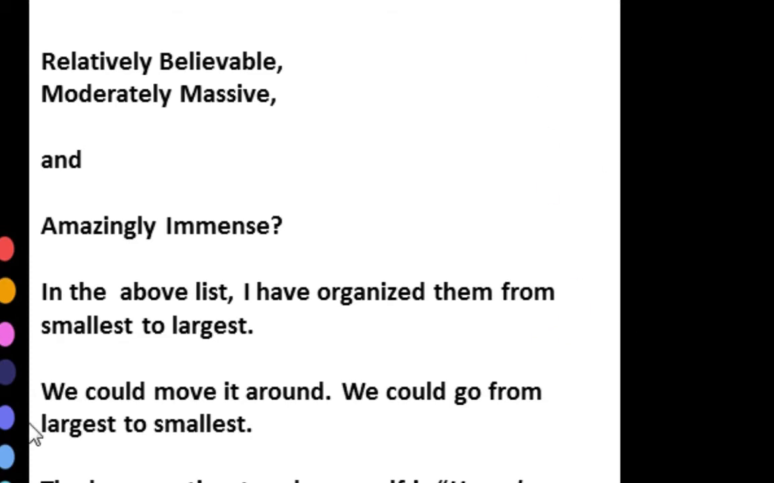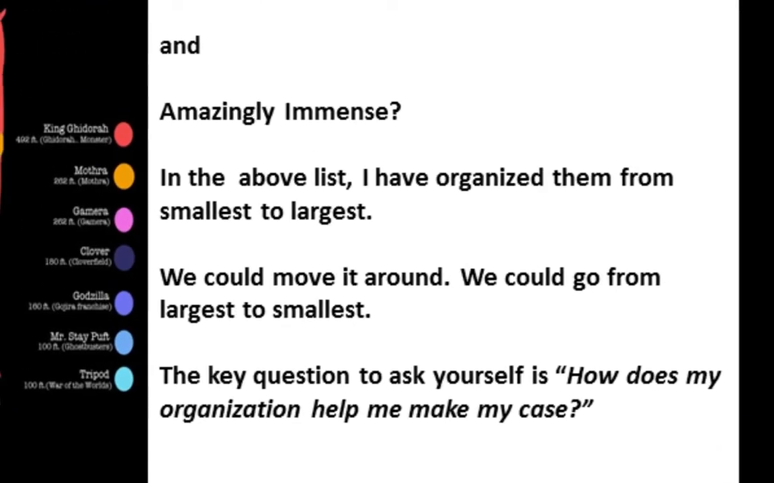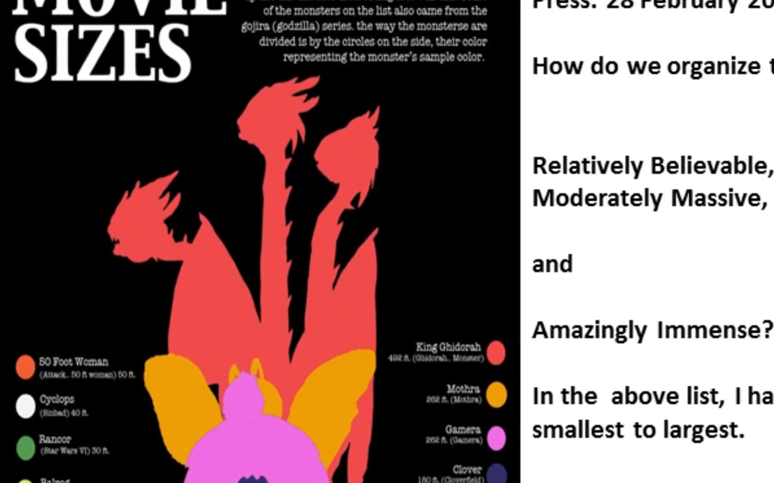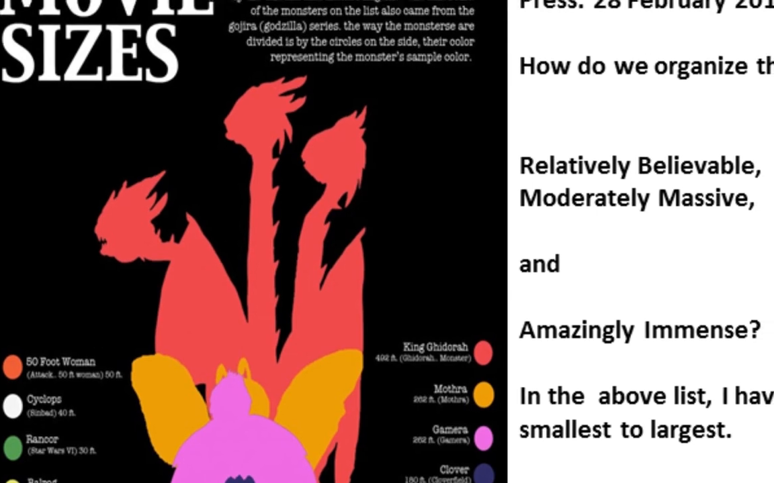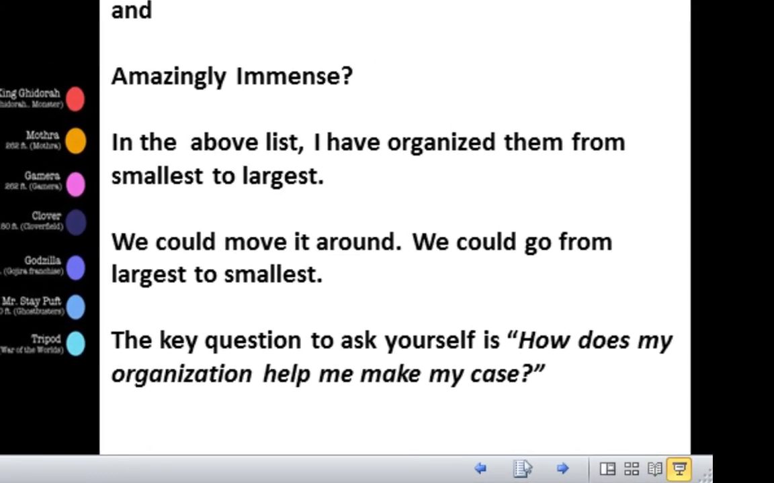My relatively believable monsters, like the Rancor, for example, or the human, the alien queen, those are all under 100 feet. Whereas my amazingly immense monster, that's unbelievably large. It's very difficult to imagine a creature that big. So we can move it around. It doesn't have to be this way. We could go from largest to smallest.